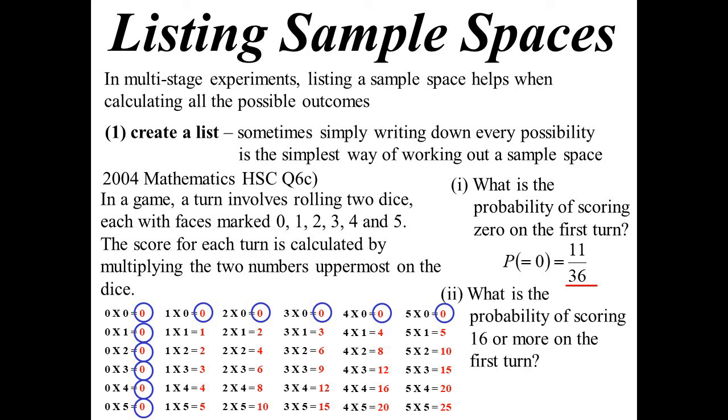Second one, what's the probability of scoring 16 or more? I'm looking for numbers that are 16 or more. Well, there's 4 of them. So 4 in 36, which of course is a 1 in 9 chance of happening.